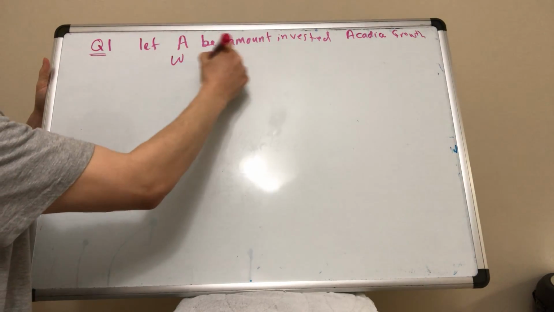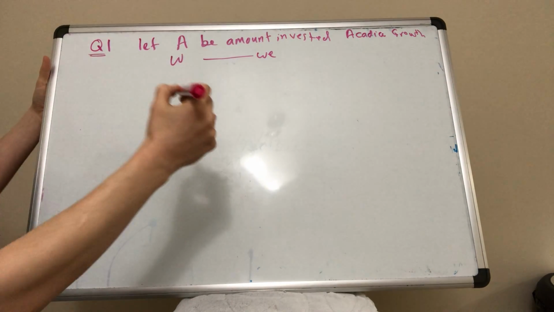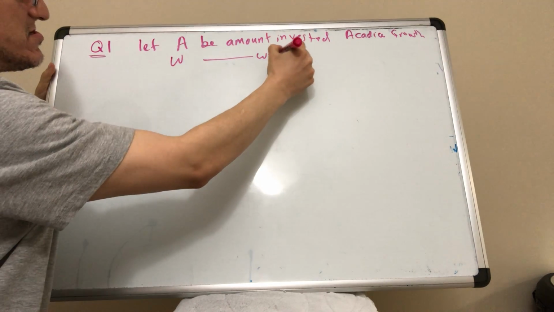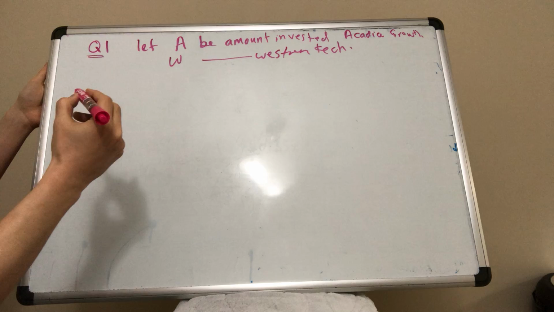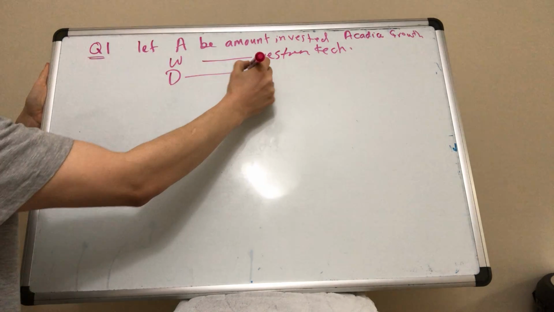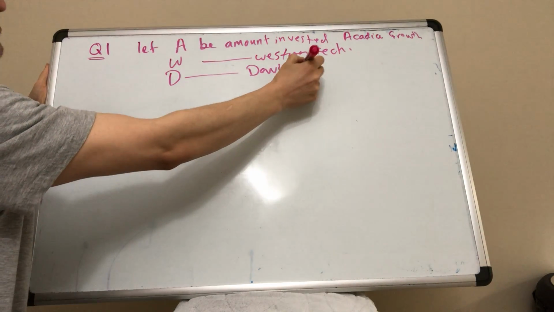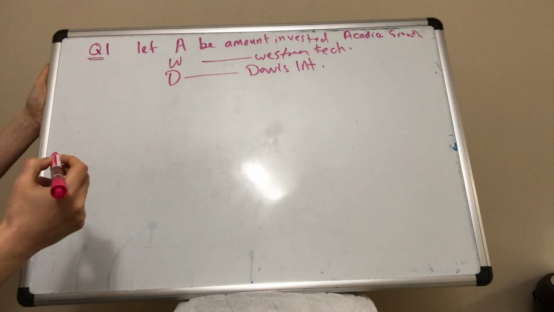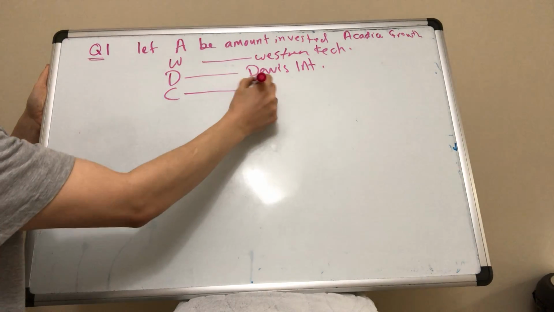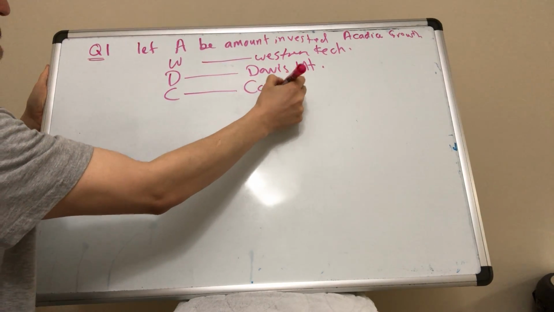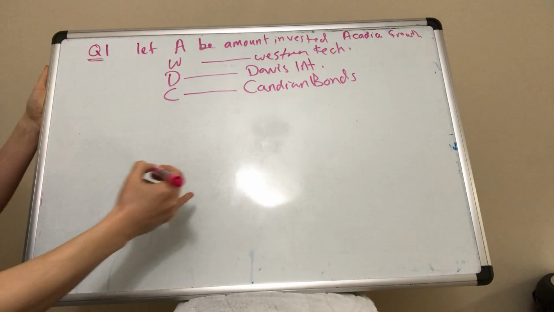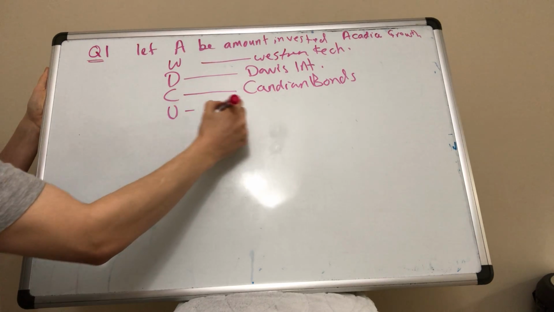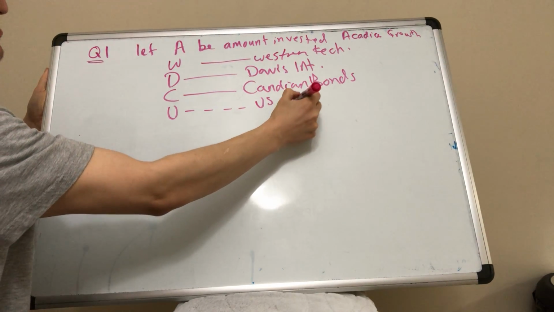W is the amount invested in Western Technology. D in Davis International. C in Canadian bonds, and U in US bonds.